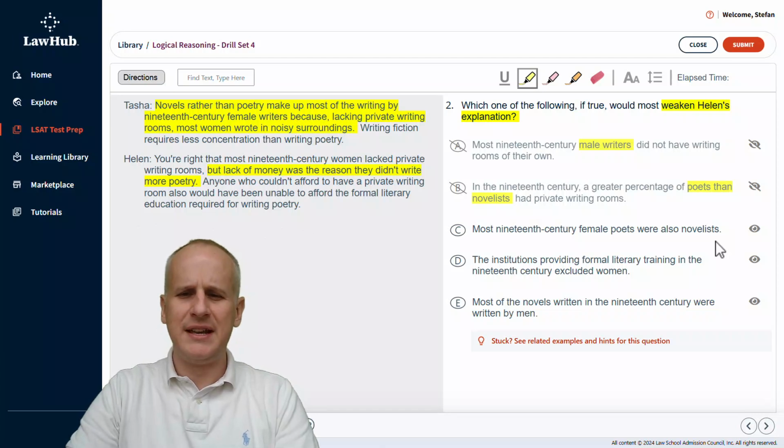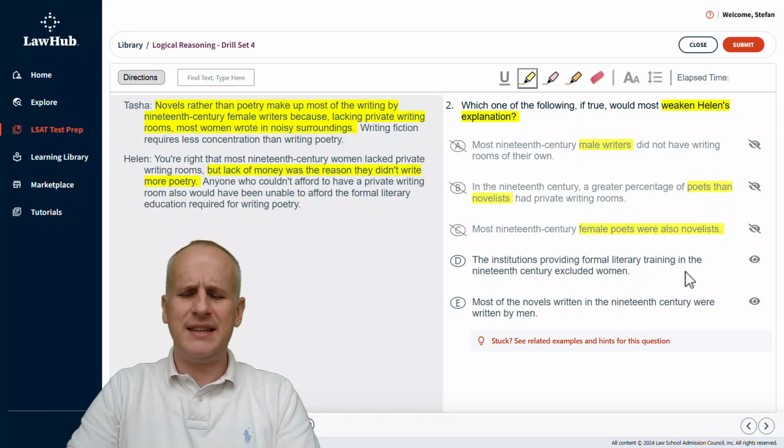Then, choice C, most 19th century female poets were also novelists. Okay, so they were also novelists. But what about the novelists who weren't able to become poets? Again, I need additional information to relate C to anything involving Helen's argument regarding lack of money being the reason that these 19th century female writers didn't become poets, so we don't care about those that did become poets.